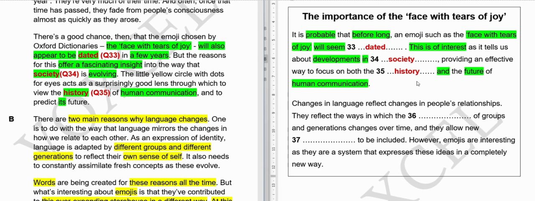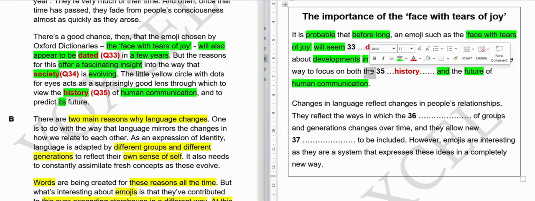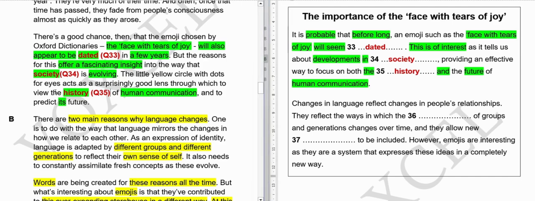Question number 35. I hope it is clear why history is the answer. So I hope you don't have any doubts on this, because I am again repeating it because it might be confusing for some students. They will say future of human communication is written, human communication is written. So why history? Why not predict or something like that? Because predict is a verb and it is used to tell about the future. But here the dash is written, and obviously it should be a noun. Now I hope it is clear.